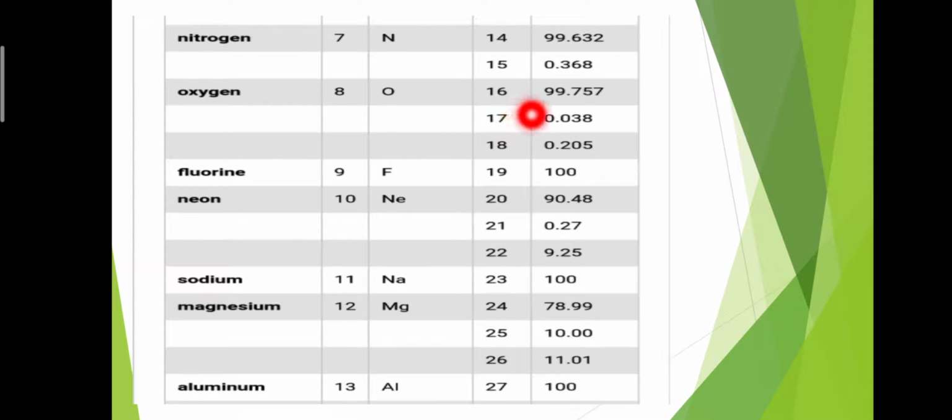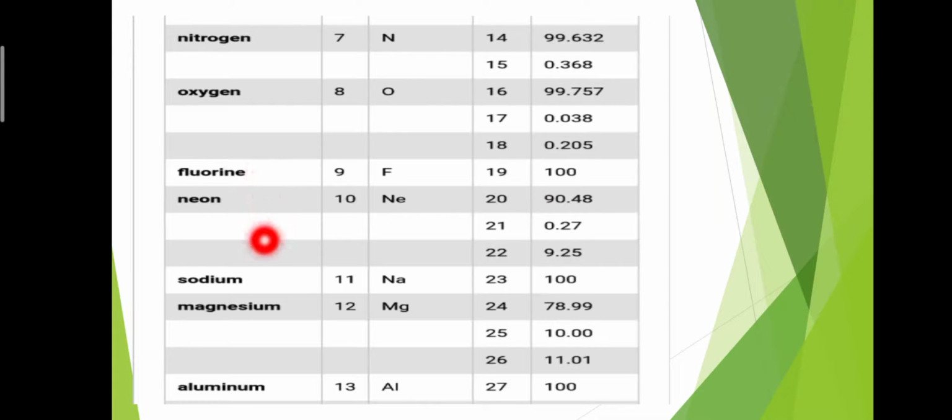Now number 8, oxygen, having atomic number 8, symbol O, atomic mass 16. The abundance of this isotope of oxygen is 99.757%. Atomic mass 17, the abundance of this isotope is 0.038%, and oxygen having atomic mass 18, the abundance of this isotope of oxygen is 0.205%. Number 9, fluorine, having atomic number 9, symbol F, atomic mass 19. It exists in 100%. That is, it has no isotope.